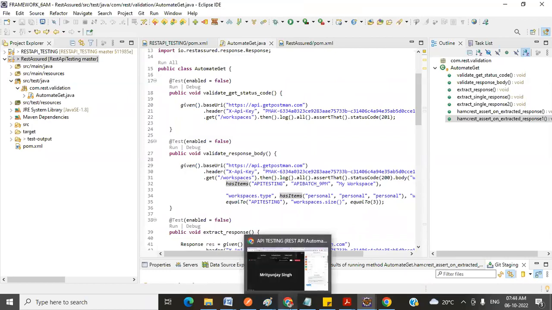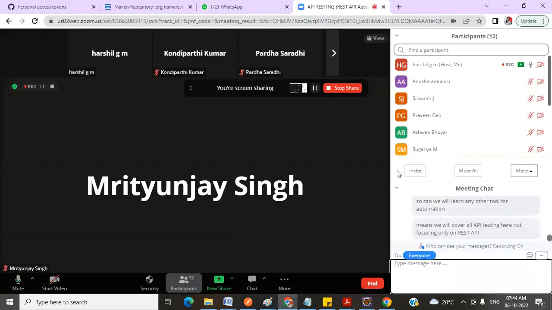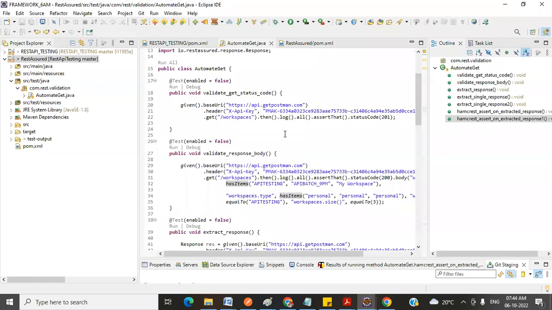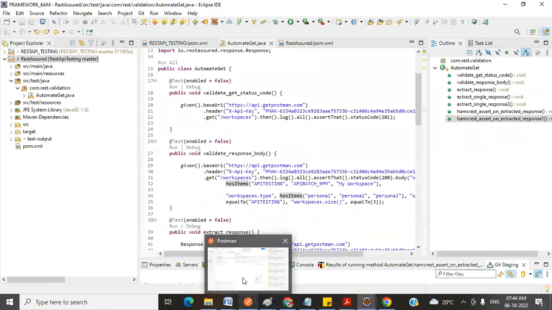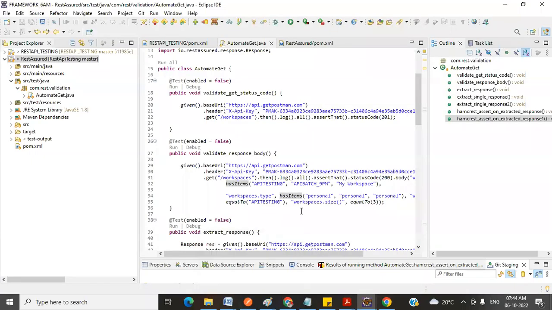So Ashwini, one more thing: if you want to focus only on the automation part, for the previous batch we have just started with the automation part. If you don't want to attend this session, I mean the Postman related things, then just call the management and connect with me. Just jump into that batch now, because we just started it.